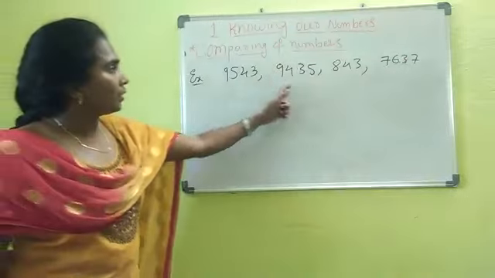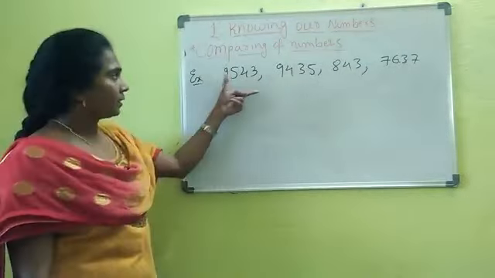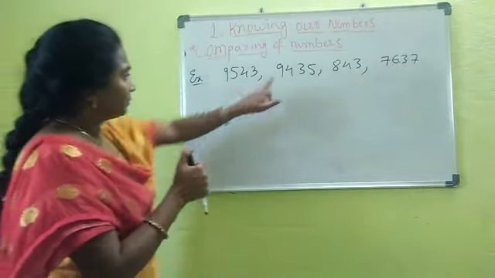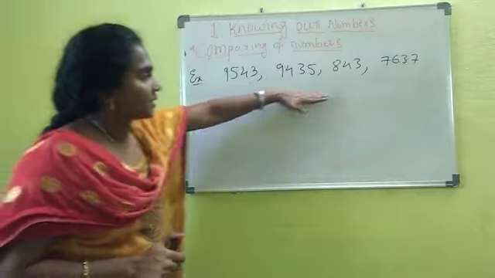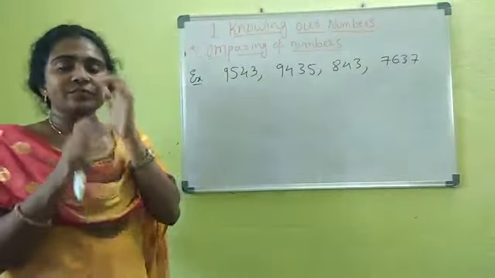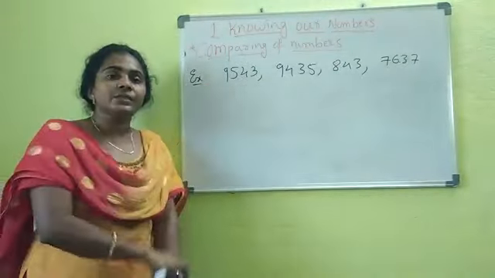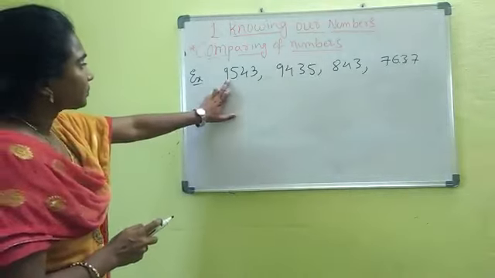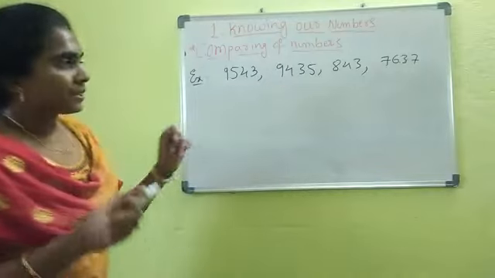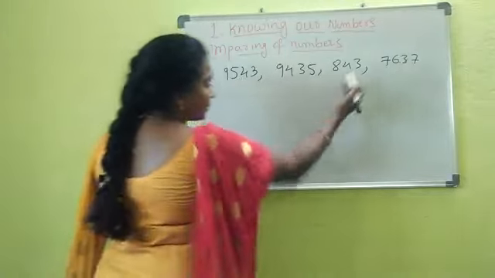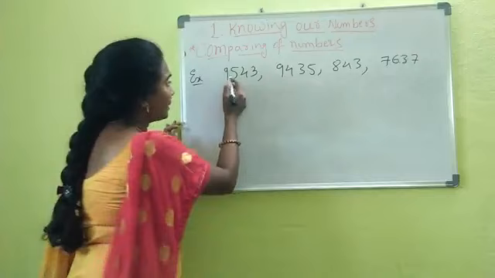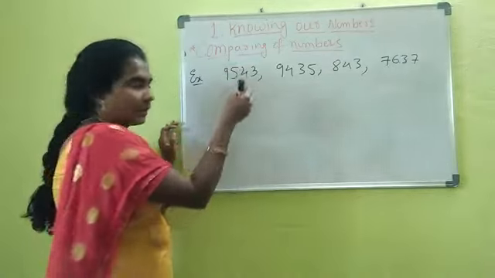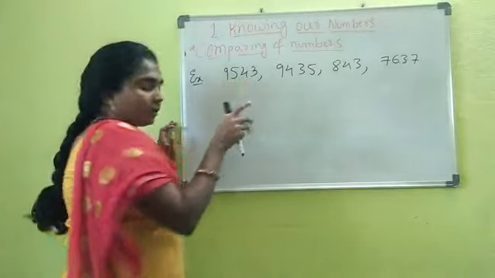So we have 4 numbers. Those all are larger numbers; the number of digits is more. From the set of numbers, you will identify which is the largest number and which is the smallest number. What is the step? First you will find the number of digits in each number. This complete value is called a number. Individually these values are called digits.